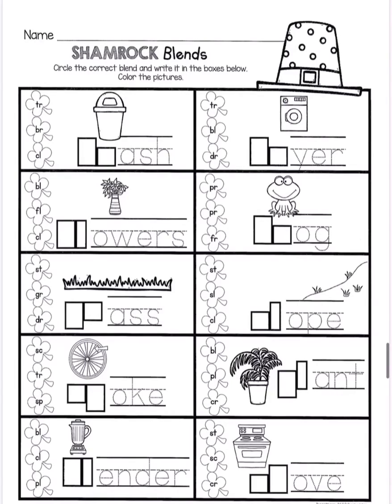Today we're going to work on some blends, okay? So here we have it. Alrighty, we have two missing beginning sounds. Now we've been talking about blending sounds, two letters together, making one sound. Okay, what two letters do we hear at the beginning of each of these words? That's what we're trying to figure out. And they give us options on the side there.